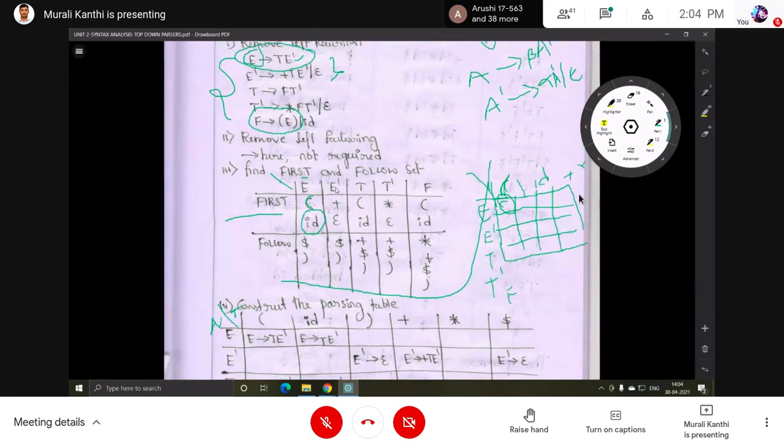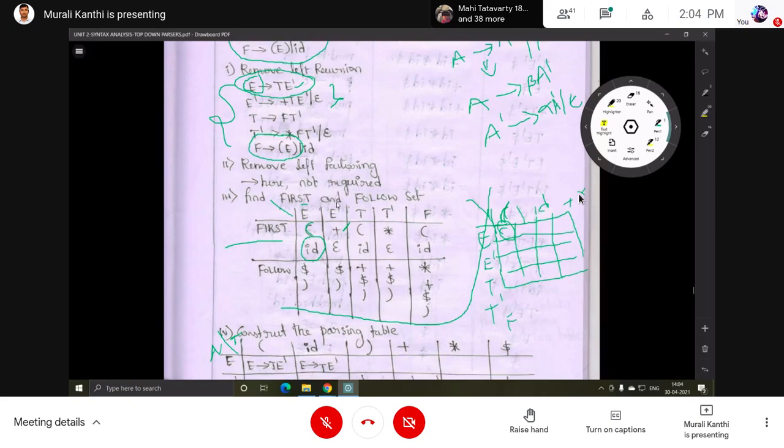Then for E dash, which one is there? Plus, and epsilon. Don't consider epsilon, only consider plus. Which production is the reason for adding plus to the set? The E dash production.